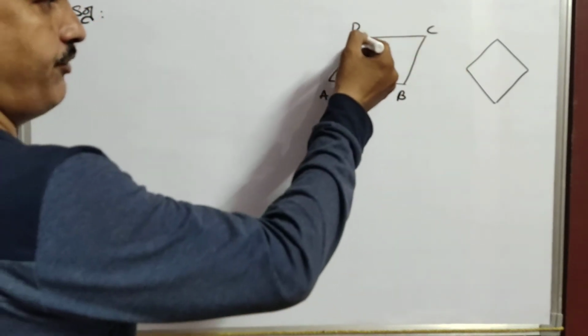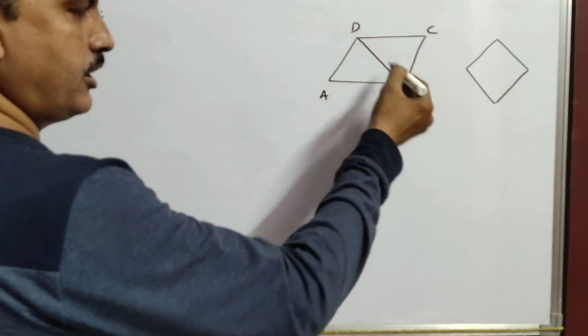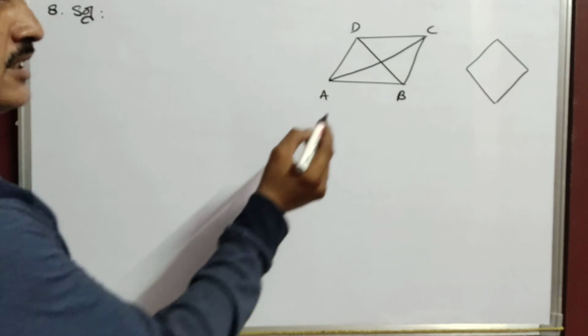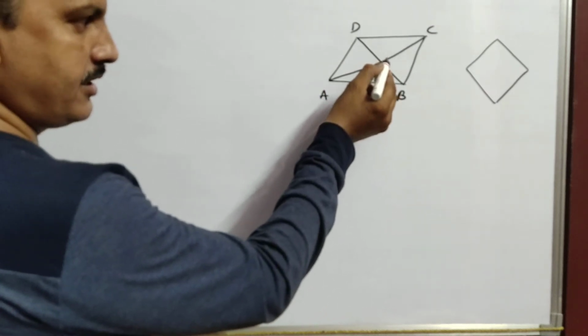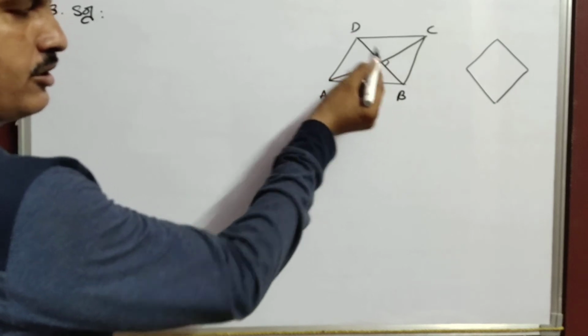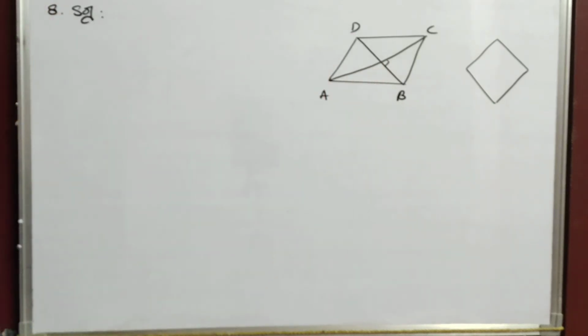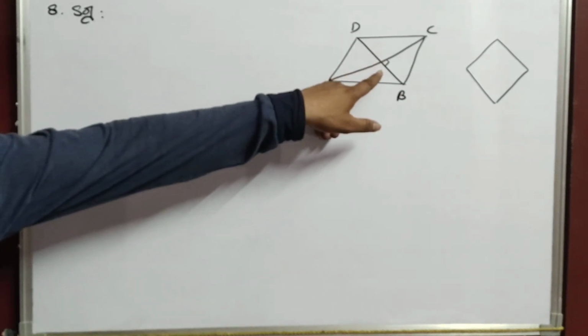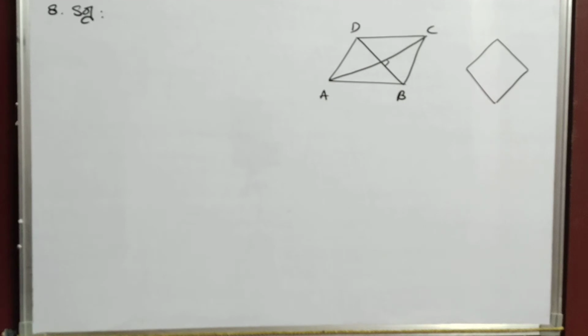Okay. If you observe clearly, children, in a rhombus, diagonals bisect each other at 90 degrees. That means here it is 90, here also 90, here also 90, here also 90. So diagonals of the rhombus bisect each other at right angles. That means exactly 90 degrees it bisects. Okay. So those are the properties of a rhombus.